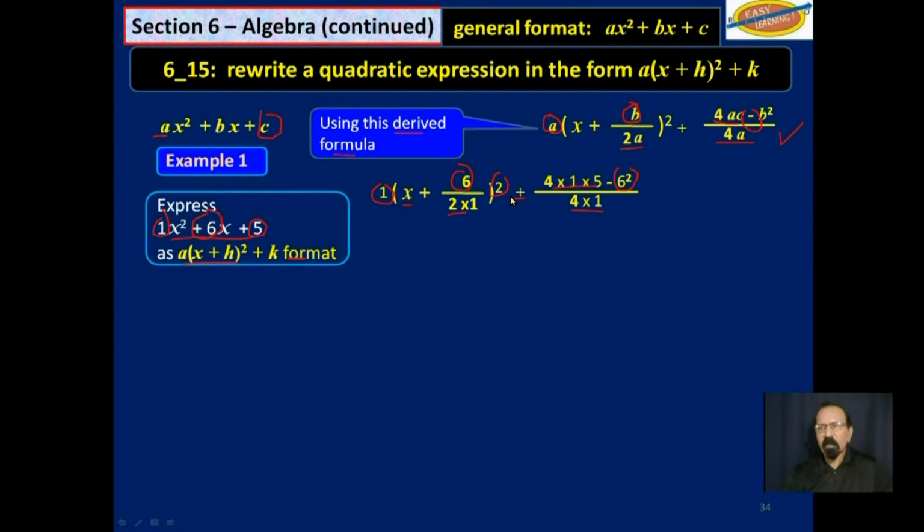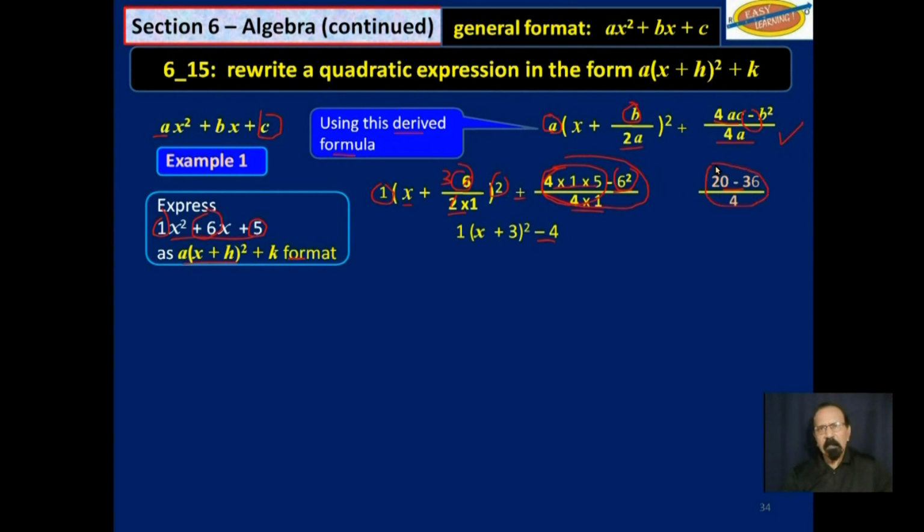Now, once you have that, you simplify this expression. So 1 times x plus 3, 2 1s, 2 3s, squared, and this part over here works out to be negative 4. That is to say, this part here is 20 minus 36 over 4 1s 4.